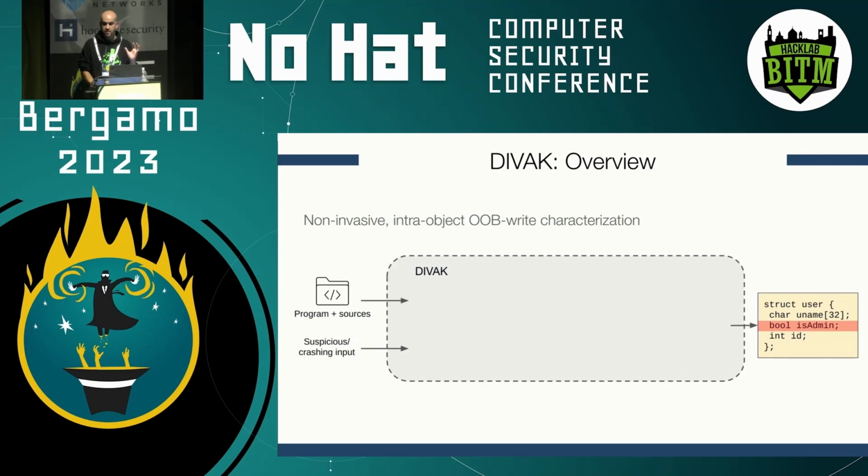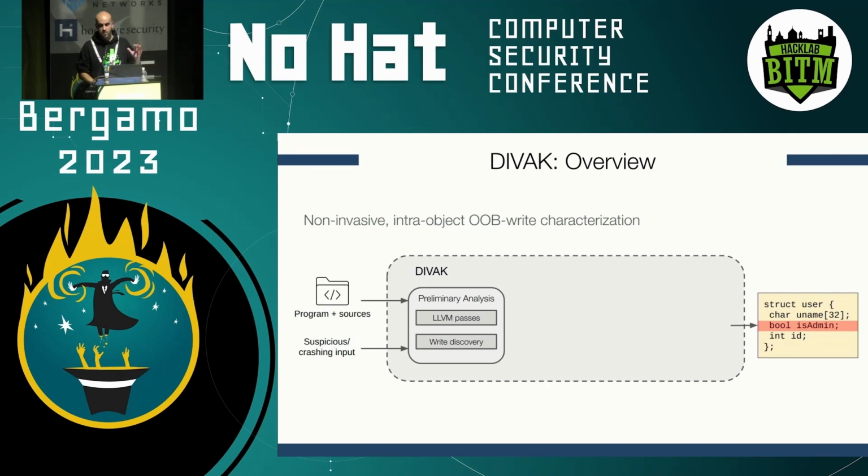Internally, before we reach this result, we execute three phases. First, a preliminary analysis where we build on top of LLVM passes to extract metadata and semantic information during compilation time and discover write operations.